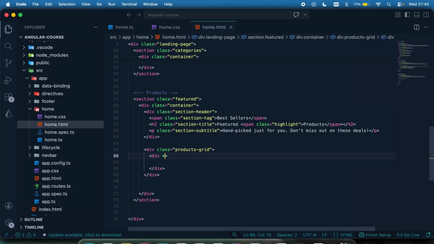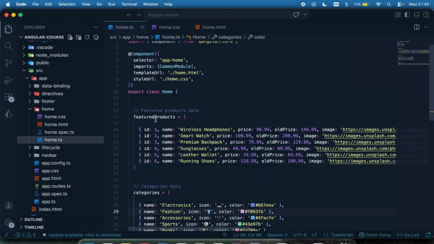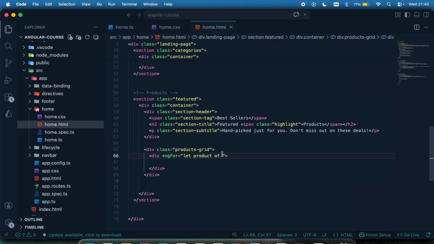So that's going to be the directive ngFor equal to, we know what we want to do. We want to say let product of, what did I call it right here, of featuredProducts. So we're basically looping over the featured products, and each of the array items is going to be captured as product.